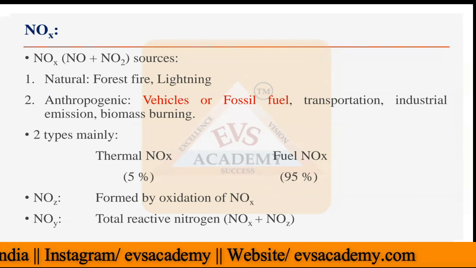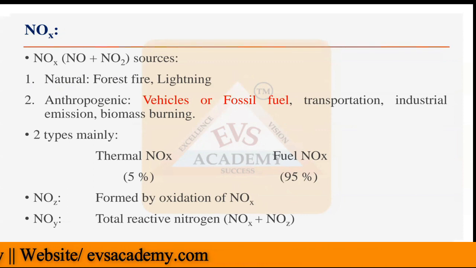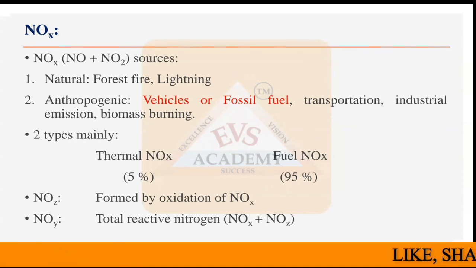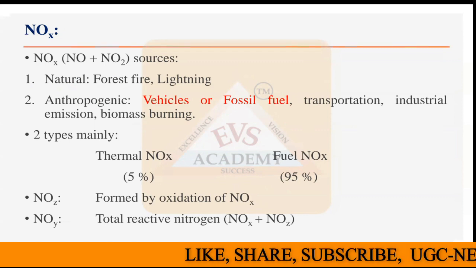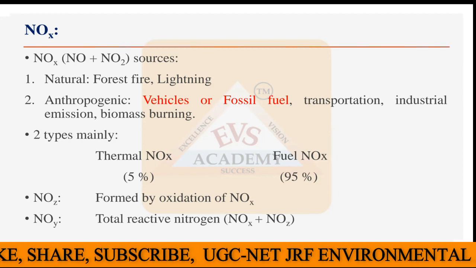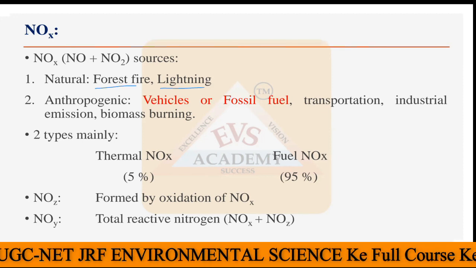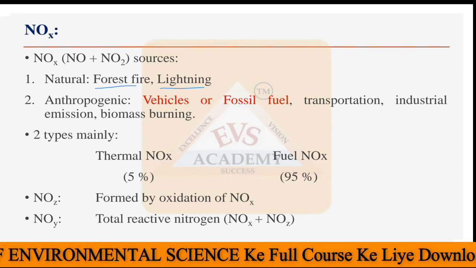If you look at the main sources of this NOx pollution, we can look at them in two categories. One is natural, when it is coming from natural sources. Another is anthropogenic, when it is coming from human activity. For natural phenomena, the main contribution of NOx takes place from forest fires and the lightning that takes place during the cloudy or rainy season.